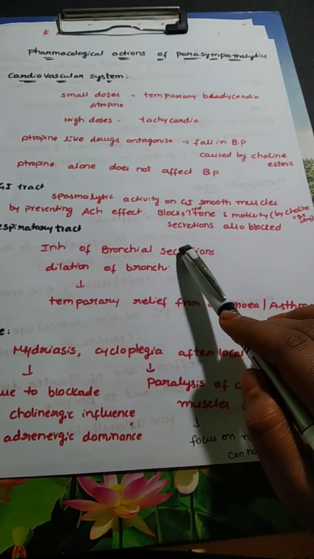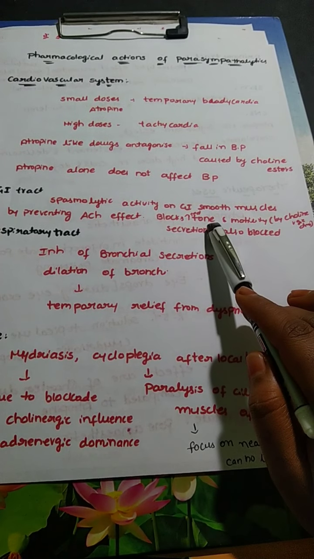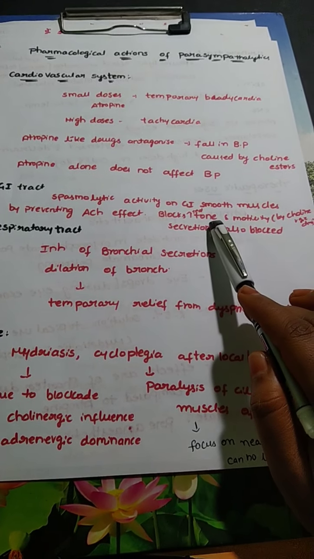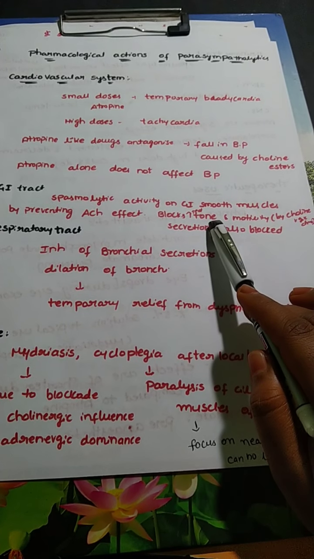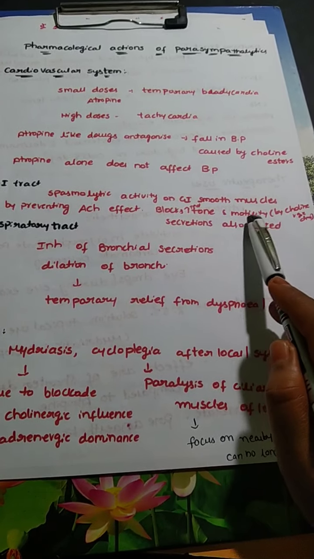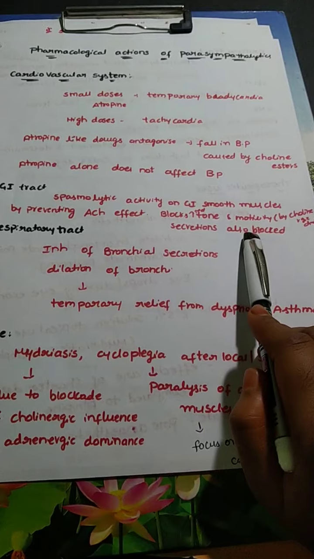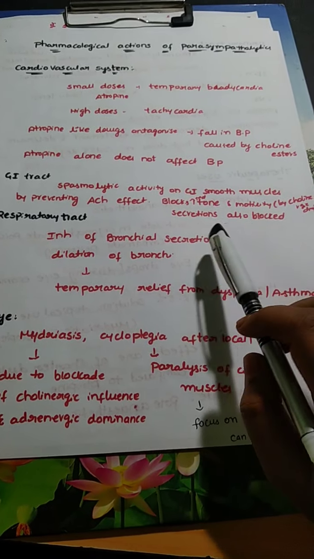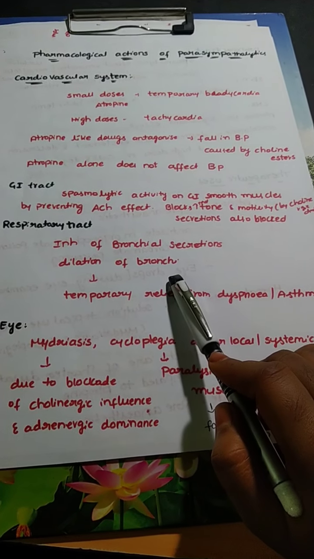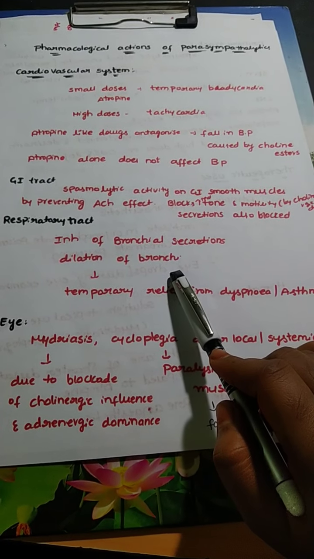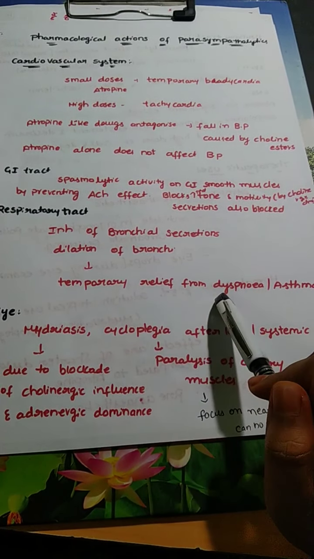Not only spasmolytic activity, it will block the increased tone. Increased tone means the contraction of the GIT muscles is increased when acetylcholine acts on it, whereas by using these spasmolytic agents, that increased tone can be blocked, and GIT motility is also blocked. The secretions of the GIT like gastric acid secretions are also blocked. On the respiratory tract, it causes inhibition of bronchial secretions and dilation of bronchi. As a result, there will be temporary relief in dyspnea and asthma patients.